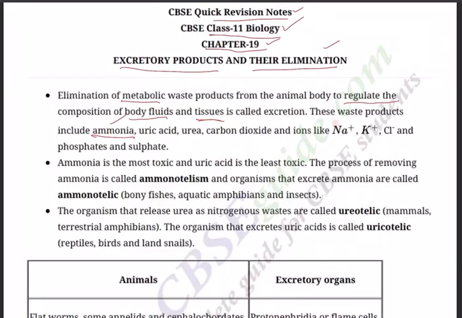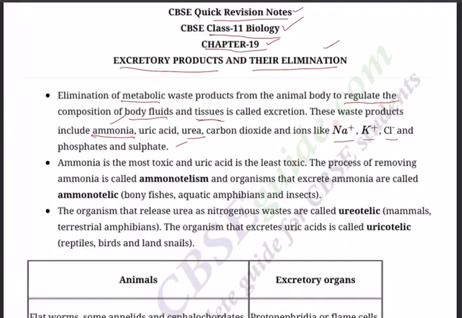And who will perform this excretion? The human excretory system. We have a separate system which is supposed to perform all these functions. The waste products such as ammonia, urea, uric acid, carbon dioxide, and ions like Na+, K+, Cl-, phosphates and sulfates are all to be eliminated, and for that we have a separate human excretory system. It consists of a pair of kidneys, a pair of ureters, urinary bladder and urethra.